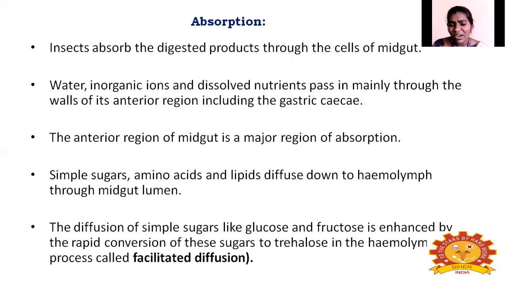In the hindgut, the process happening is absorption. What is it absorbing? It is absorbing water and amino acids. So in insects, the digested products are absorbed through the cells of the midgut. Next, it is moved to the hindgut. The water, inorganic ions and dissolved nutrients are absorbed mainly through the walls of the anterior region, which includes the gastric caeca also. Through the gastric caeca or through the wall, it is absorbing the water and the nutrients.